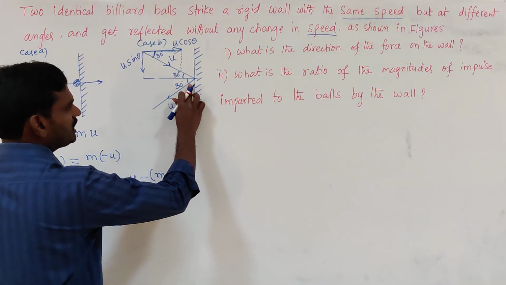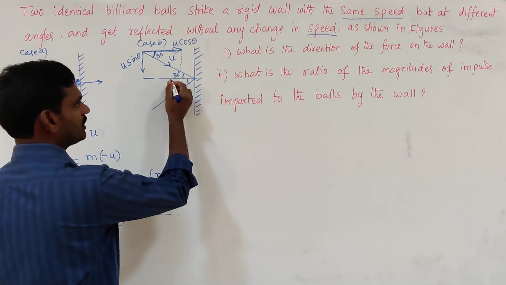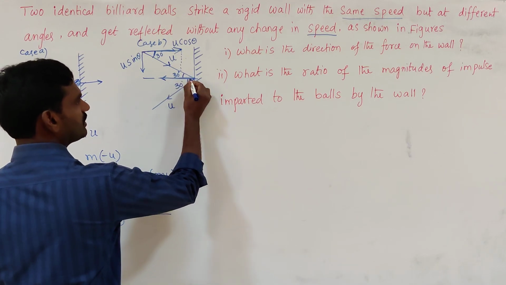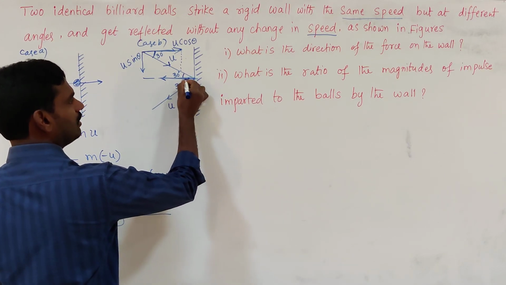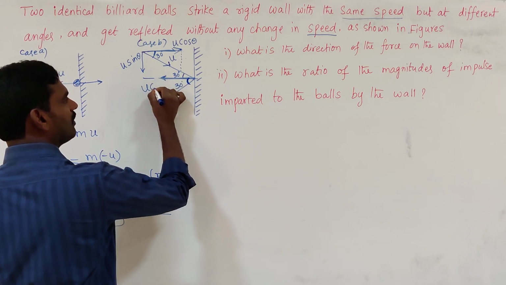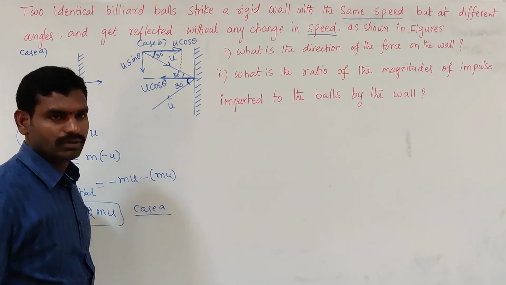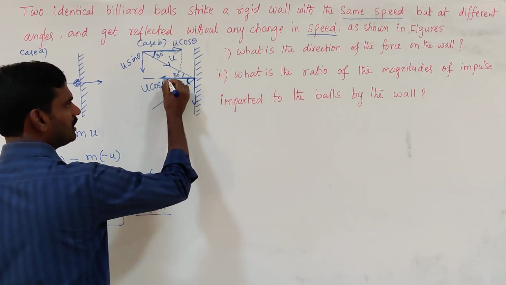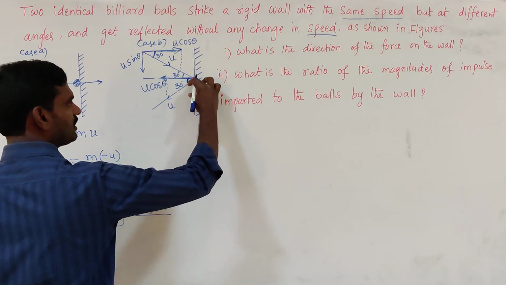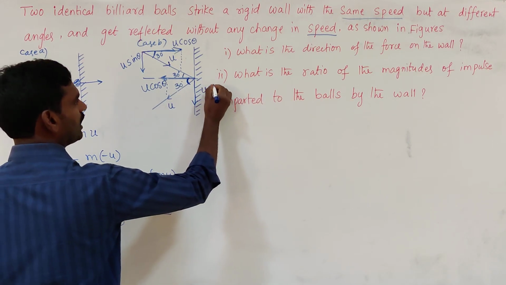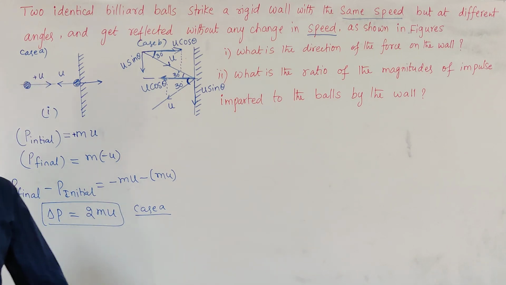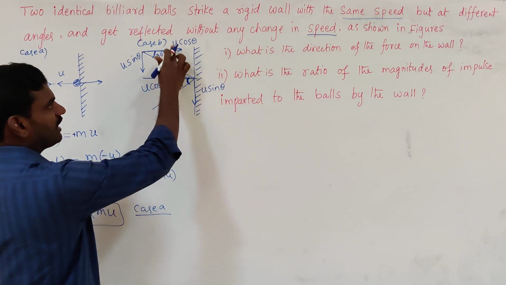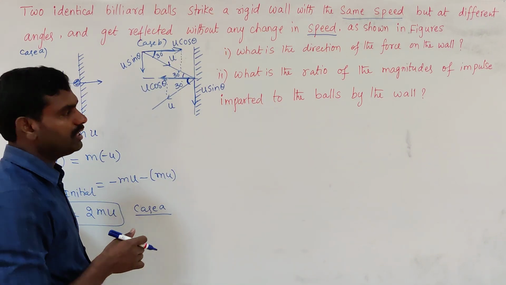Similarly, I can resolve this vector also into components. This is the adjacent side to this angle, isn't it right? The adjacent side always involves the cos theta term, and the opposite side will be u sin theta. So now here x-axis velocity components are there and y-axis components are there.